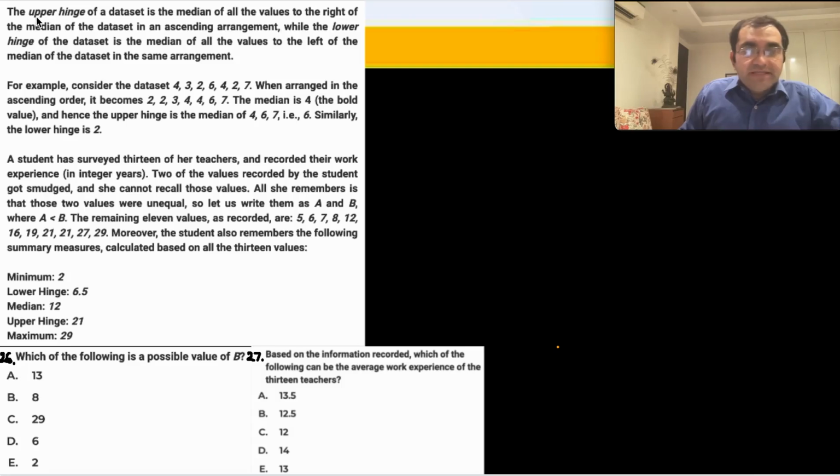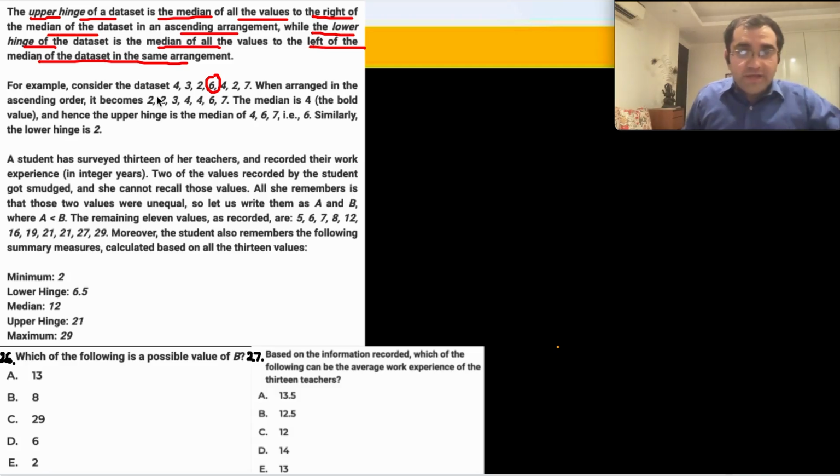So the set is defining the upper hinge of a data set, which is the median of all values to the right of the median, obviously in ascending order. Then you have the lower hinge, which is the median of all values to the left of the median. For example, consider the data set with 7 values, जिसमें ये वाला median हो गया, ठीक है?